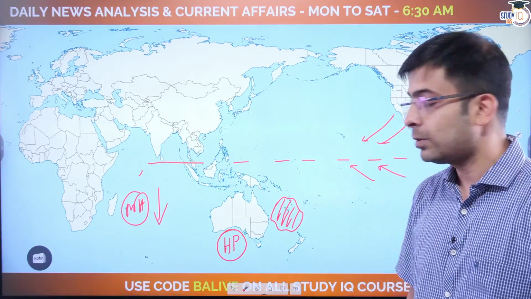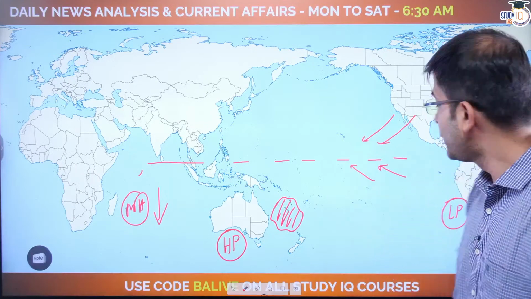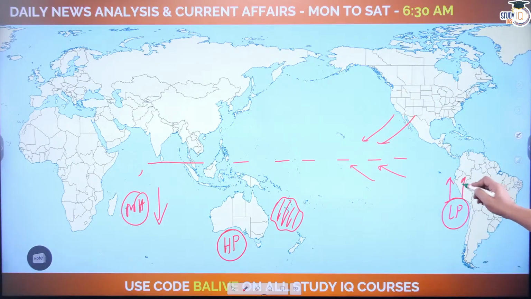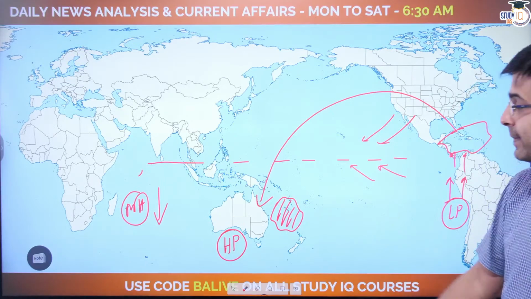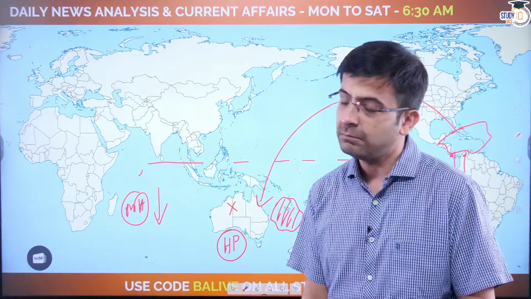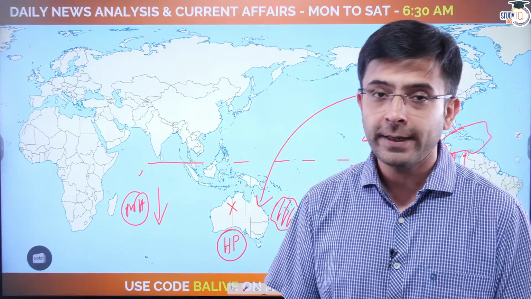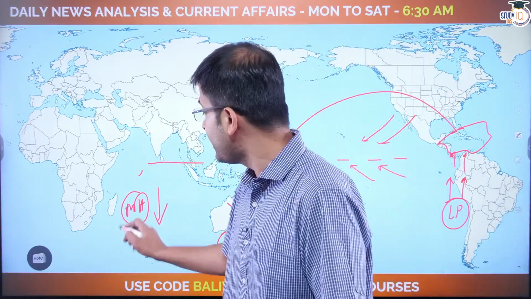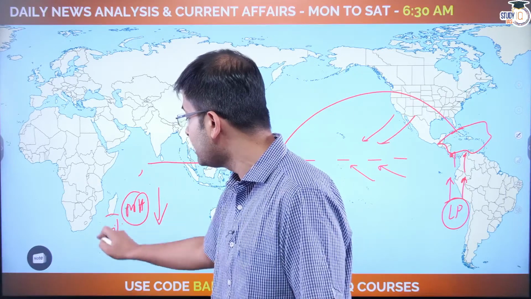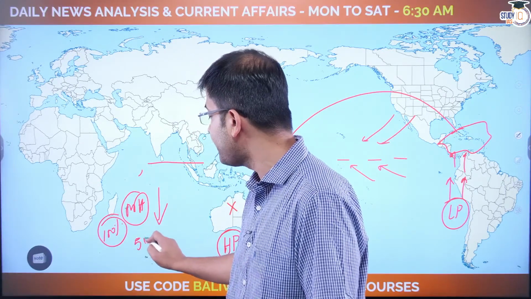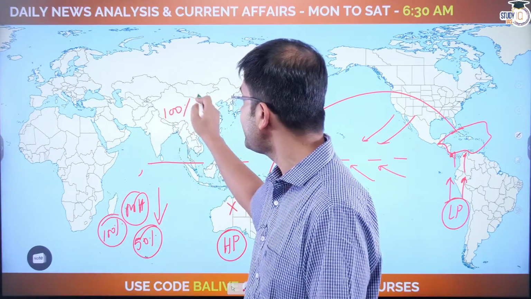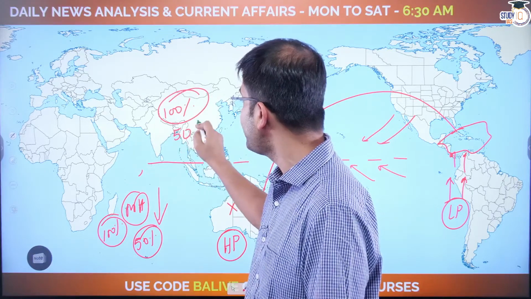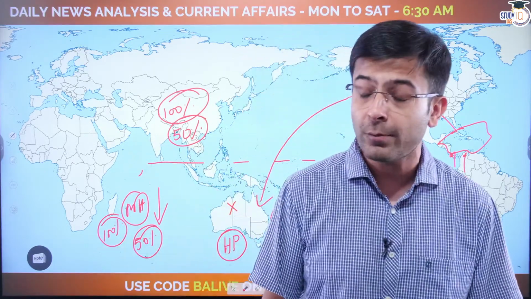In that case, now it's easy to understand what has happened. You will see that the entire story starts from here again. Rainfall over Southern America. You have one arm falling here, okay, which means no rainfall here because descending area, no rainfall in high pressure, which means your Mascarene high, which was, say, functioning at 100% efficiency during normal conditions, is now functioning at 50% efficiency. Which means your Indian monsoons, which were working at, say, 100% efficiency in normal conditions, are now working at 50% efficiency, which means what? It's bad for our monsoons.